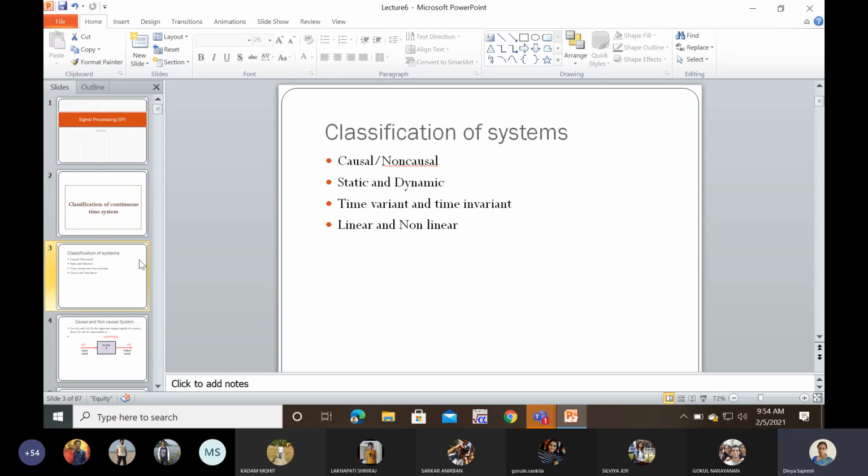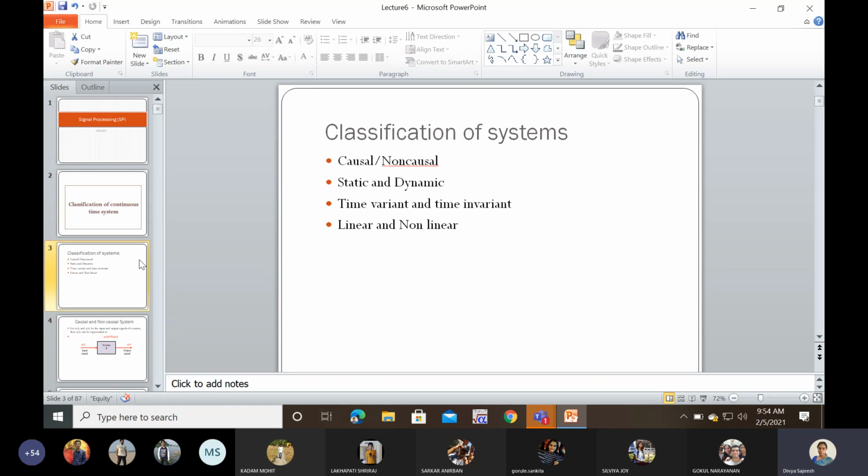Then we have the linear and the non-linear system. We apply the principle of superposition and law of homogeneity and check whether the responses for the weighted sum of signals and for the individual signals are equal. If both are equal, then I can say the system is linear, otherwise it is non-linear. And the last one is the stability of the system.